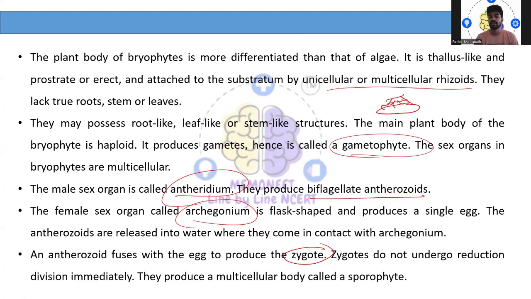Immediately it will not undergo reduction division; it could be cell division.